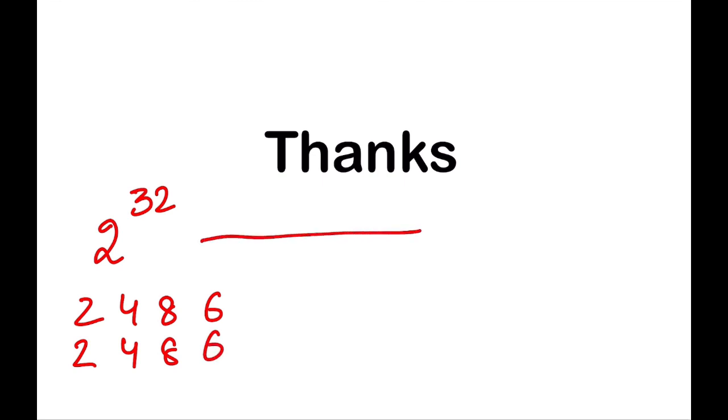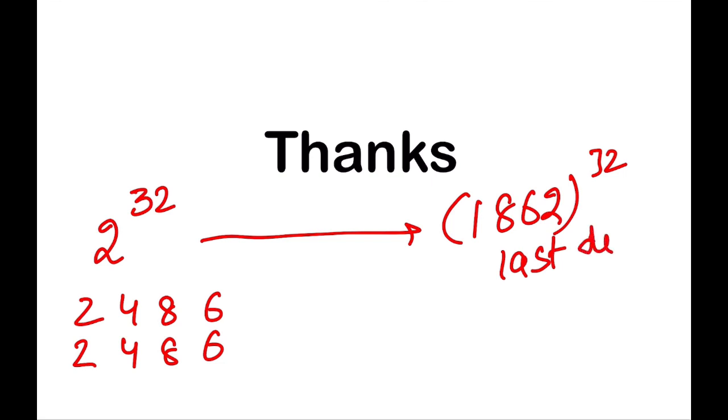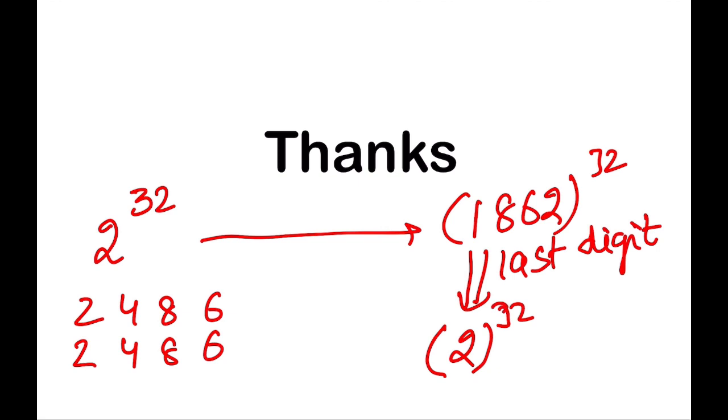But instead of this, suppose they have given you 1862 raised to power 32. If they have asked you the last digit of this complex number, please note it down: you can simply write it as 2 raised to power 32. Why?